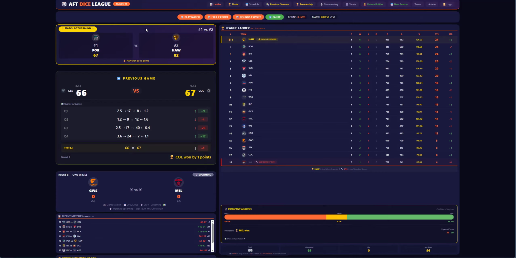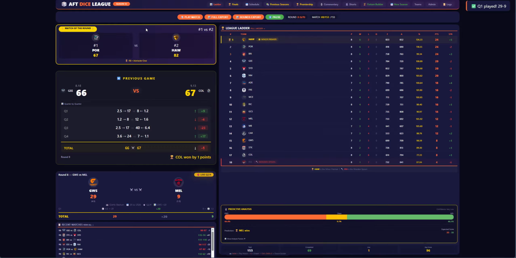All right, let's go to the seventh game of the round. It's GWS Giants versus Melbourne at Giants Stadium. Let's go this first quarter. And the Giants have kicked 4 goals, 5-29 to Melbourne, 1-3-9. That's 20 points the difference.